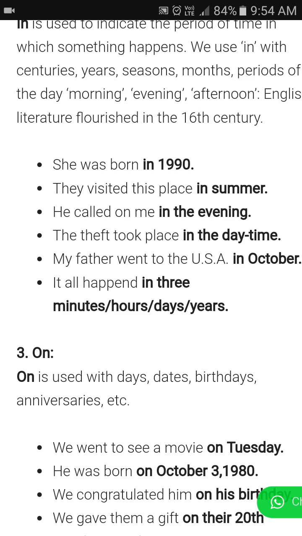That is a period of time, summer. Summer has 3 months, so we cannot say in December, in January in that particular way. We are saying full summer, so it is a period of time. He called on me in the evening. The theft took place in the daytime. My father went to the USA in October. It all happened in 3 minutes, 3 hours, days. It's a fixed time: 3 hours, 3 days, 3 years. Okay,